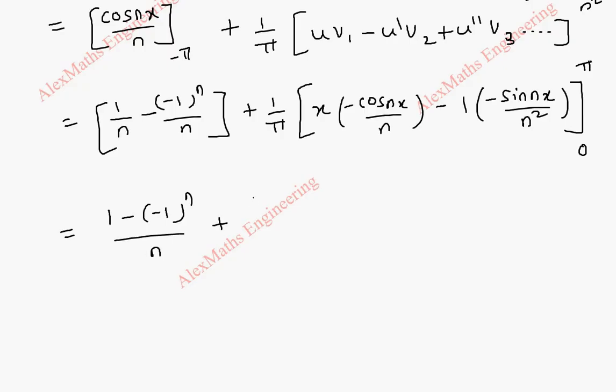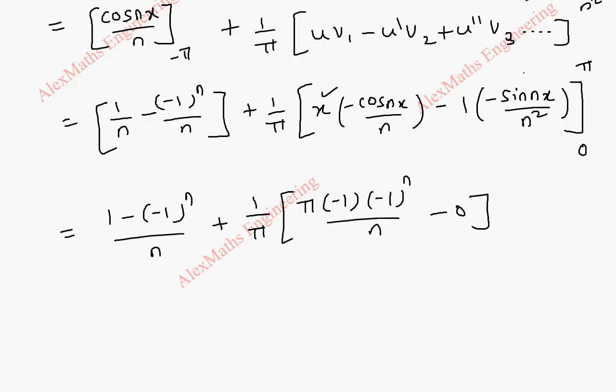And here 1 by pi, when I apply upper limit, this is pi into, this is minus 1 separate, and minus 1 whole power n by n, because cos n pi is minus 1 whole power n and already there is a minus sign, and sin n pi is 0. And when I put lower limit, everything is 0 because there is a x here and this is a sine term. So both are 0.